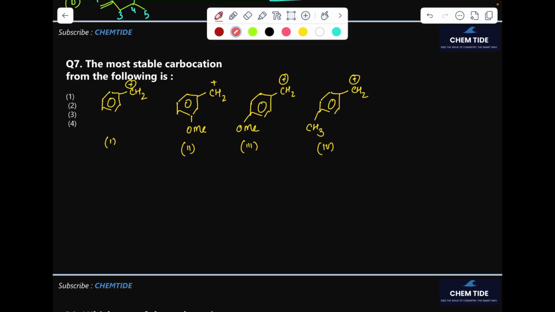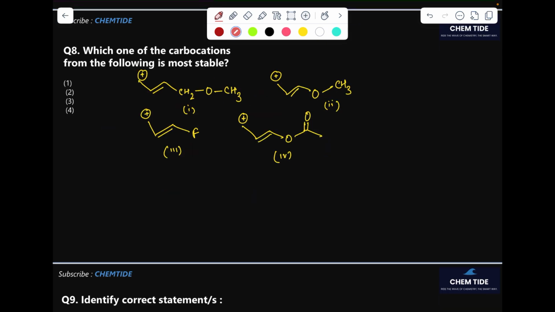Come to the next question. The most stable carbocation from the following is. So for the most stable carbocation, this is a benzylic carbocation, supported by resonance. This is supported by the OMe, but OMe here creates a minus I effect because of the meta position: 1, 2 and 3rd position. Here 1, 2, 3 and 4th position it is creating the plus M effect or plus R effect, and here it is creating hyperconjugation, plus H. So we know that resonance or the M effect is on top at the para position, so 3rd is on top. After that we get the 4th, the hyperconjugated one, then the 1st, and in the end the 2nd because of the minus I. So that is the order.